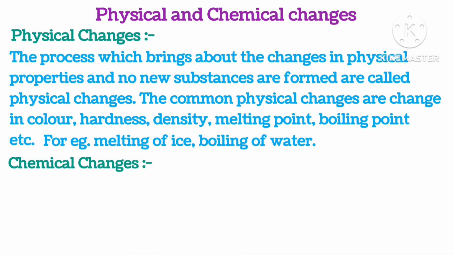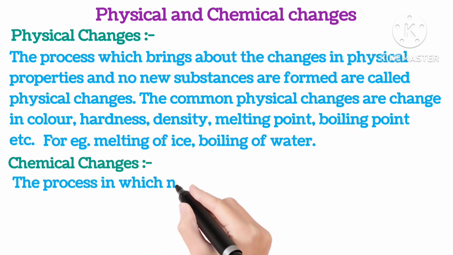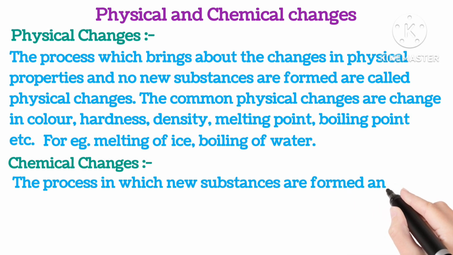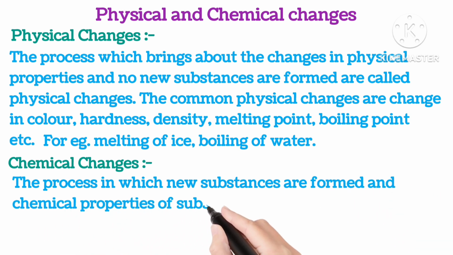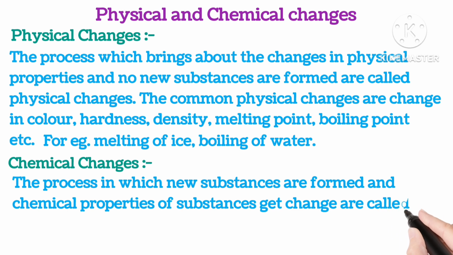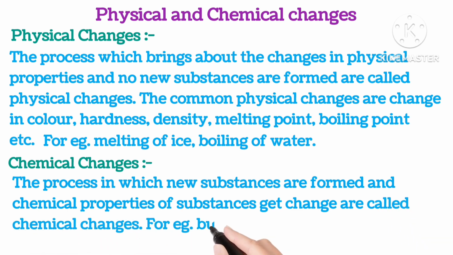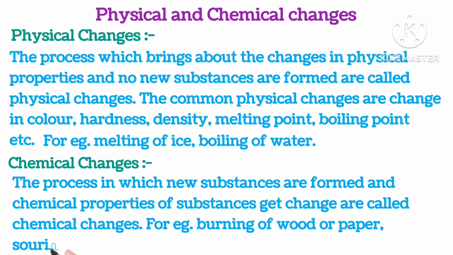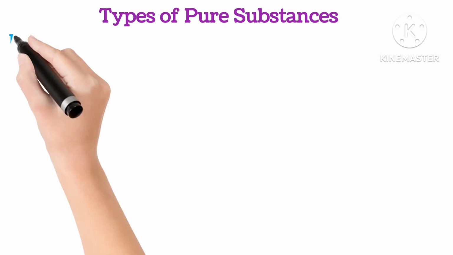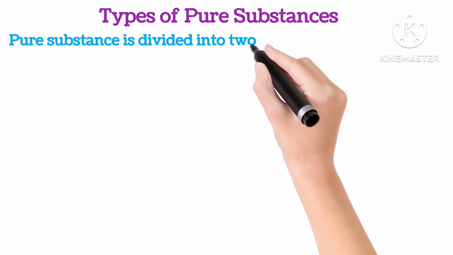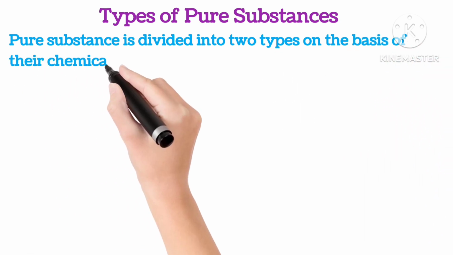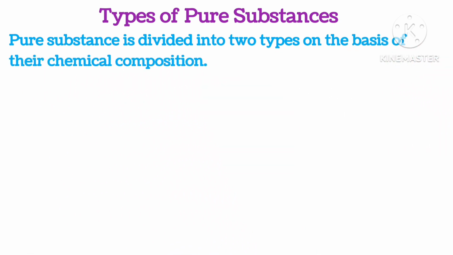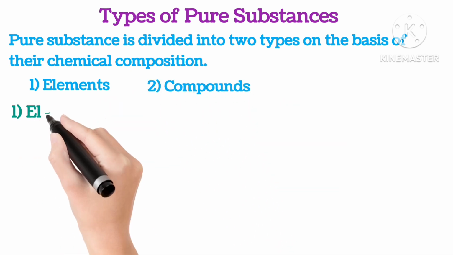Chemical changes. The process in which new substances are formed and chemical properties of the substances get changed is called chemical change. For example, burning of wood or paper, souring of milk. Types of pure substances. Pure substances are divided into two types on the basis of their chemical composition. First is element and second is compounds.